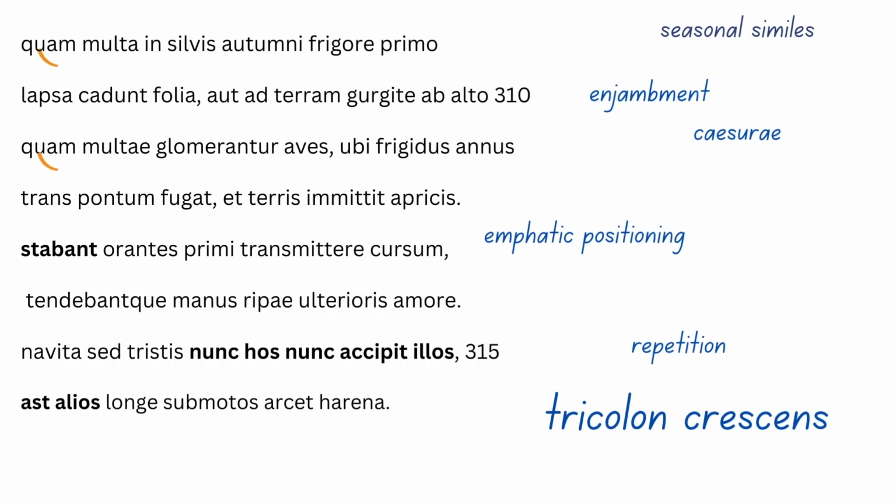If we look at the effects, you can see we've got seasonal similes. So it's about the quantity of the dead and the way they move, the way they swirl around like ghosts. But also, qua multa in silvis autumni frigore, the idea of the first chill of autumn, presents death as part of a natural life cycle. And although it's quite bleak, that's what these two similes have in common.